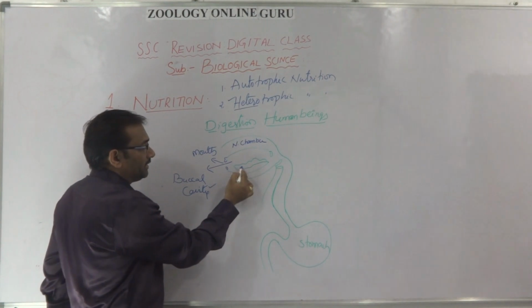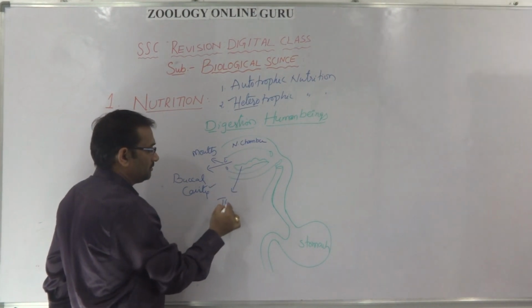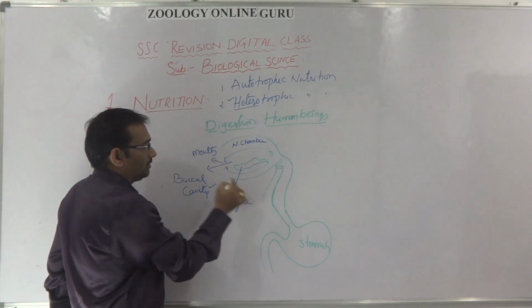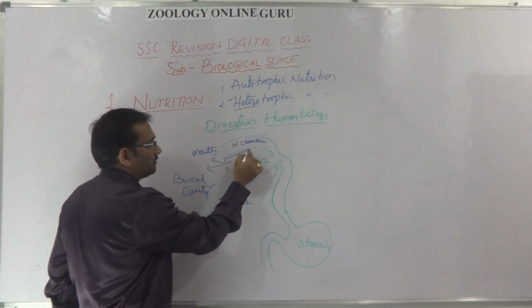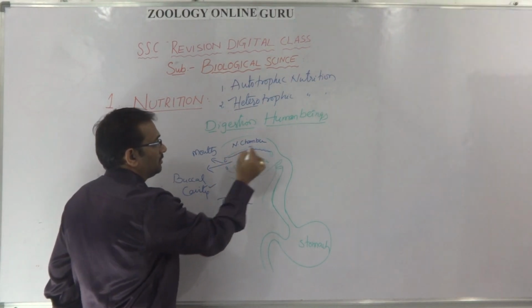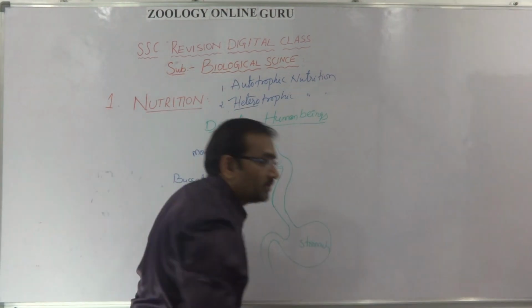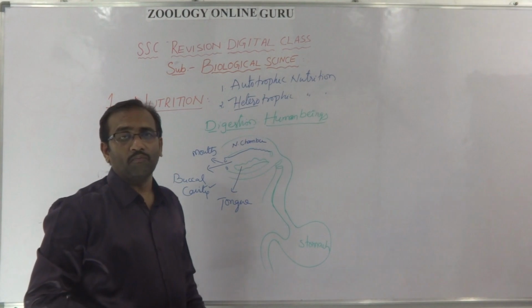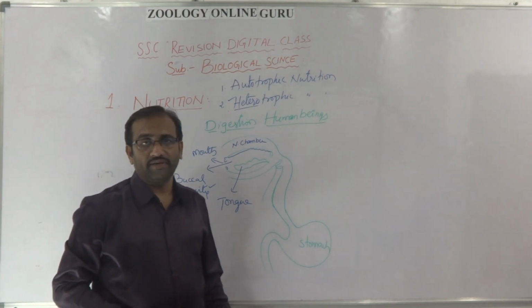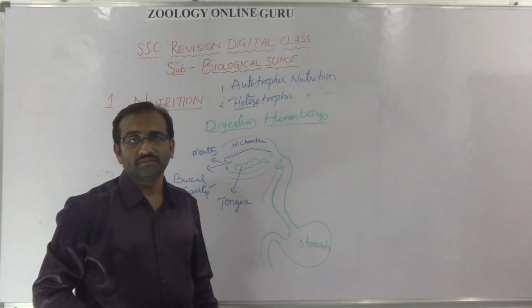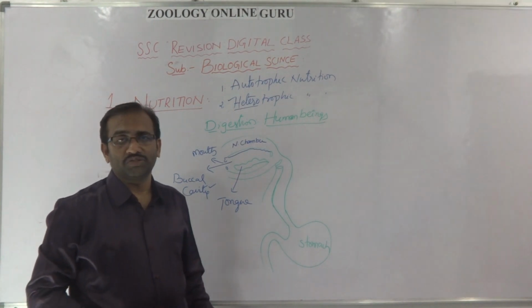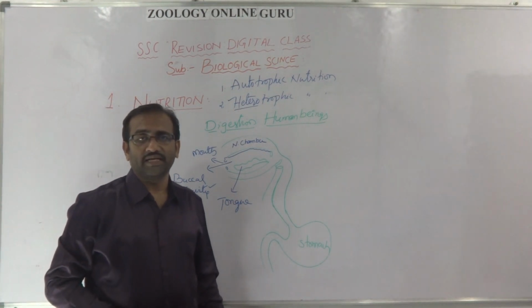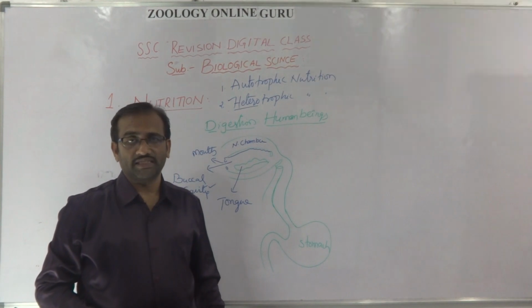In the buccal cavity, there is a tongue. Tongue is there, and this part is called palate. In the human digestive system, the following parts are there: mouth, buccal cavity, pharynx, esophagus, stomach, small intestine, and large intestine.